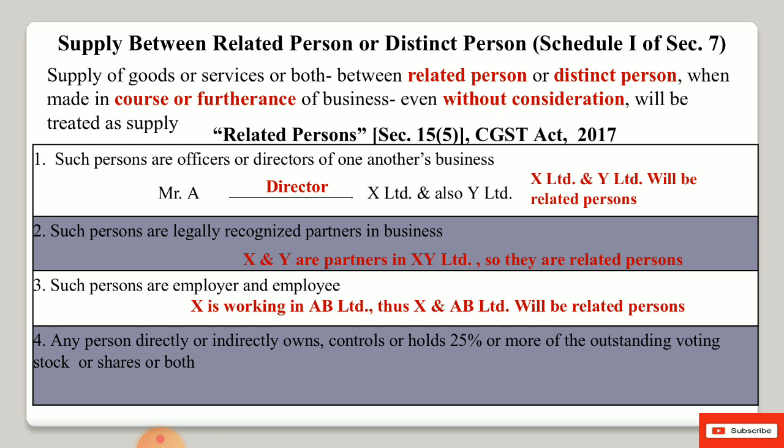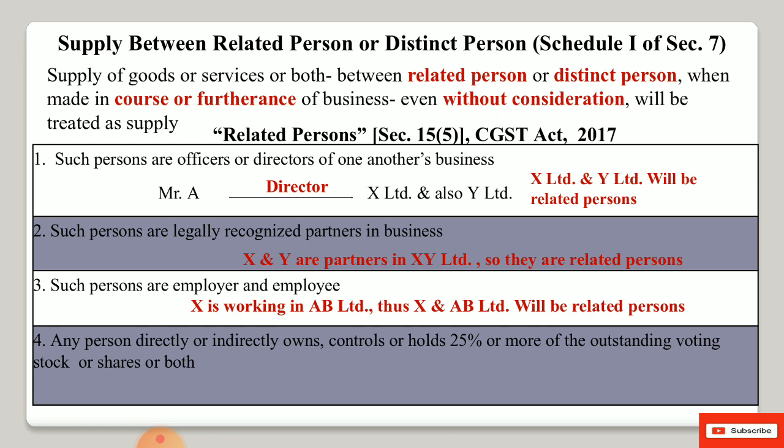In other cases, if employer is giving anything to employee in the form of gift, where the value of the gift is more than 50,000, or in any other form the employer is helping the family members of the employee, that is not part of the services of the employee, in that case GST will be applicable and that will be treated as supply under GST. So this point we have to remember.